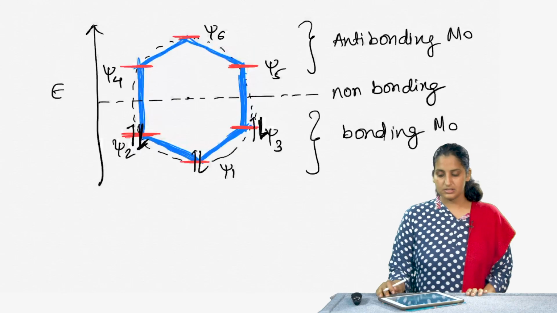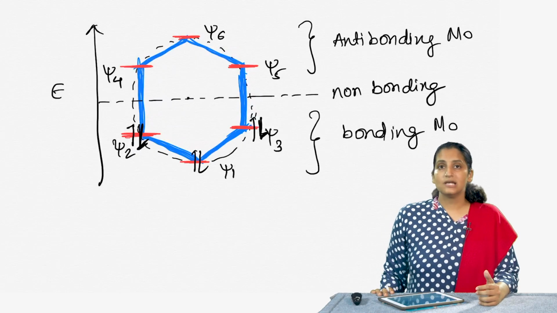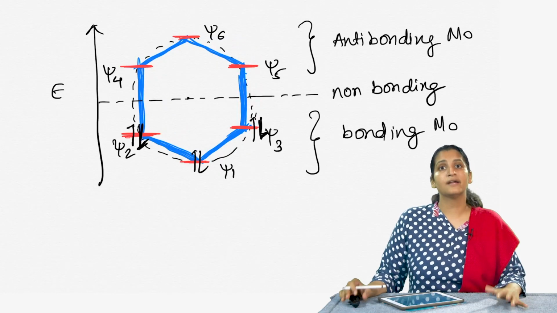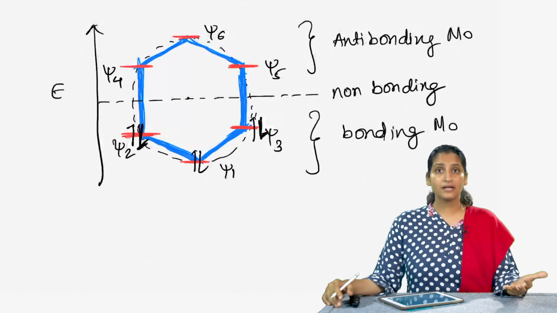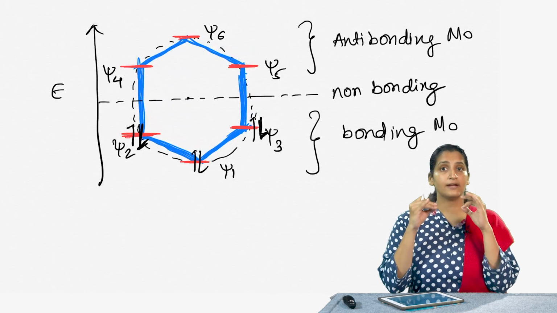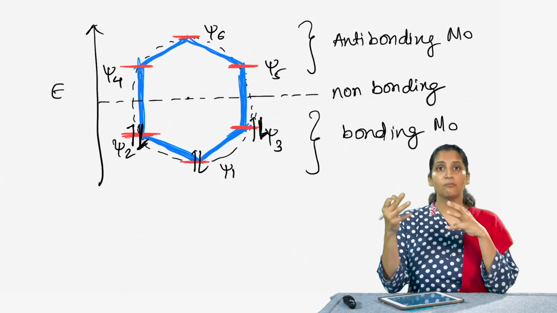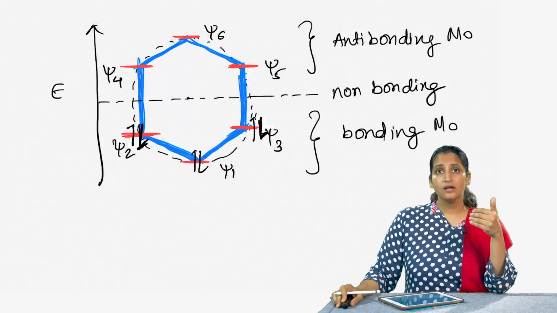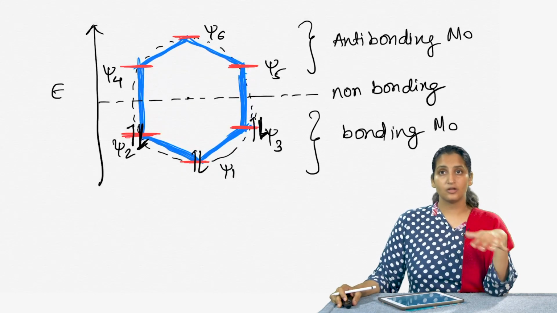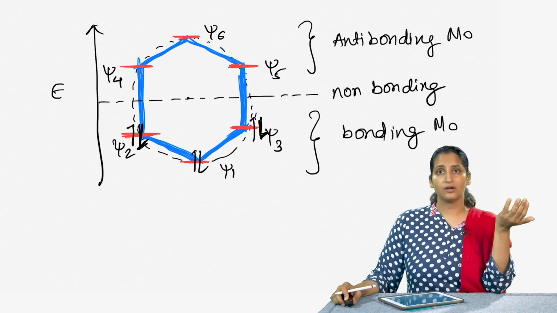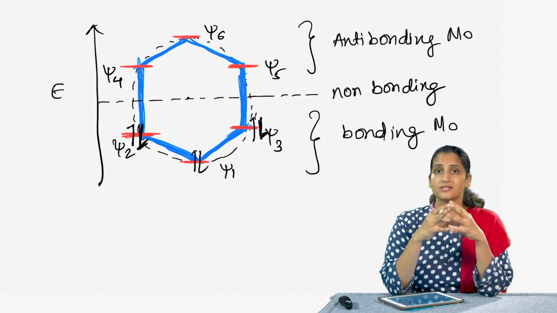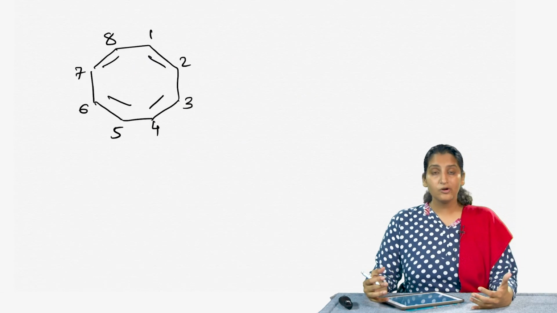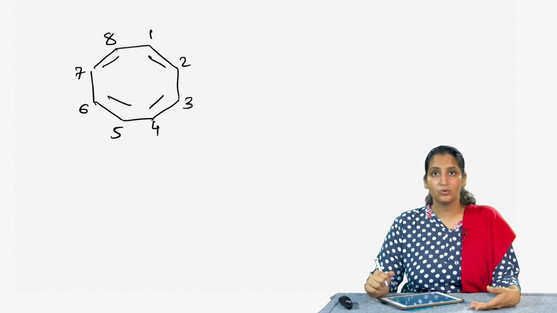Now, it turns out that benzene has this amazing stability compared to other molecules and is categorized as an aromatic compound because all the electrons that are combining to form these molecular orbitals lie in the bonding molecular orbitals. And none of the electrons exist in the non-bonding or the anti-bonding molecular orbitals. And this kind of stability gives it the aromatic nature. So, now let us look at one more molecule and see if our hypothesis holds true.